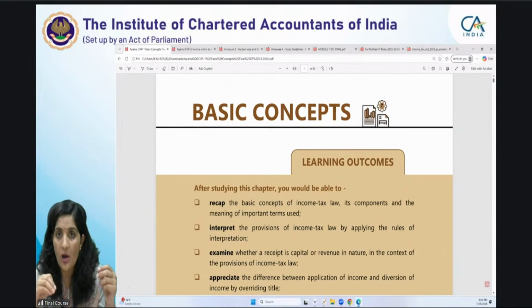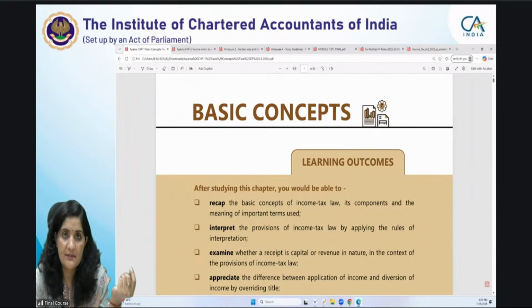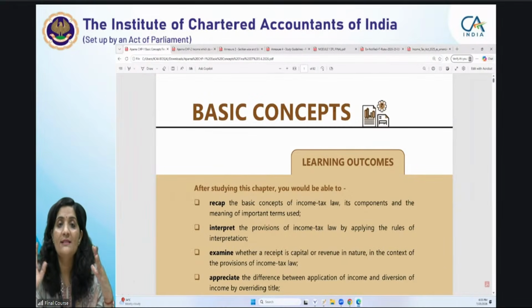Apart from the income tax law, the black money law is also tested, which is covered in your penalty and prosecution provisions, that is, the unethical tax practices chapter, covered in your module 3. To cover this entire syllabus, as already explained in the first session, the whole syllabus is broadly divided into 3 sections. The first section is your substantive provisions. I think you all must know what the substantive provisions are, right?